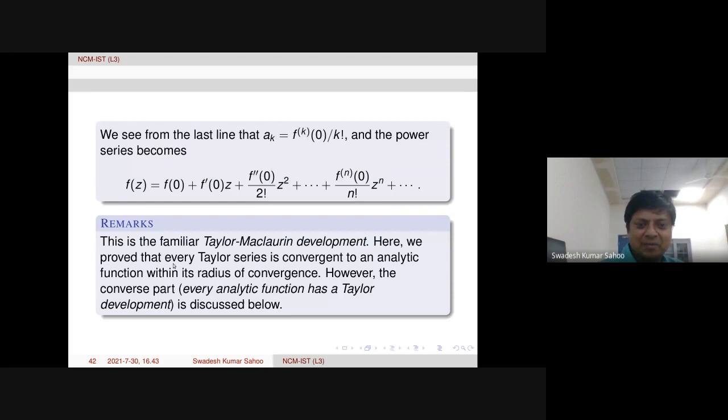So we proved that every Taylor series is convergent to an analytic function within its radius of convergence. This is the question you are asking. Abel's theorem we are proving. However, Taylor's theorem says the opposite. Yes, the converse is also true within the radius of convergence, both ways. That is the reason some authors consider a function f analytic if it has a Taylor series expansion. Okay. Yes, sir. Thank you. Yes, within the radius of convergence, yes.